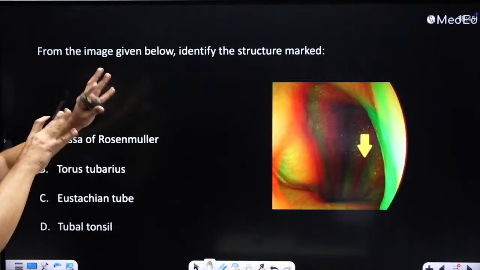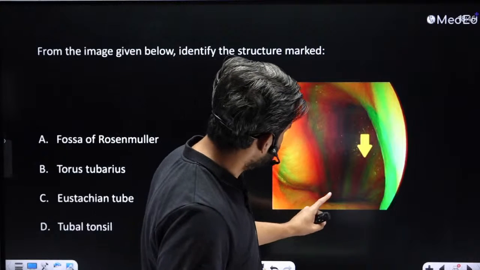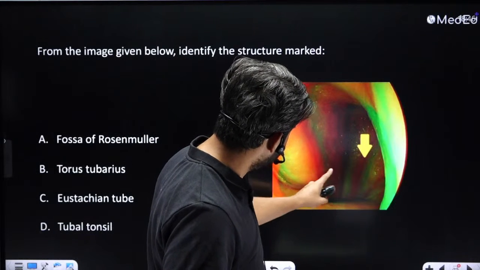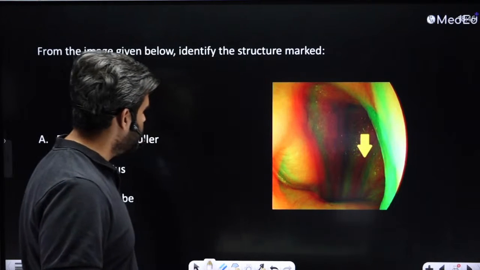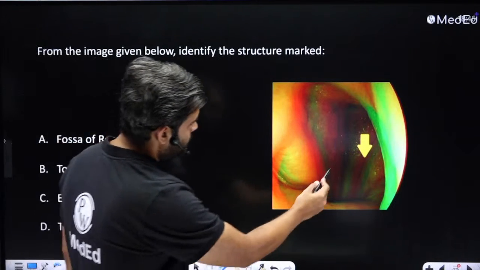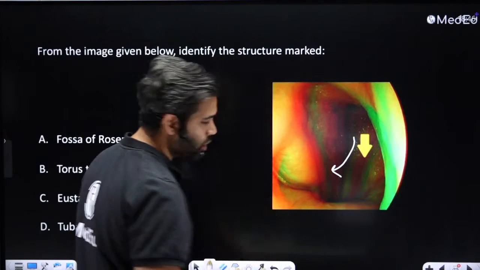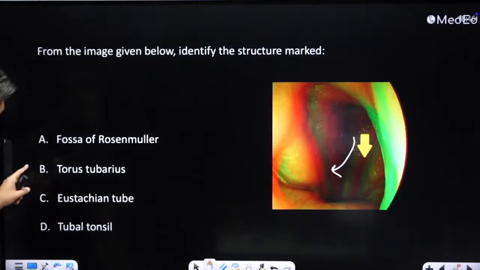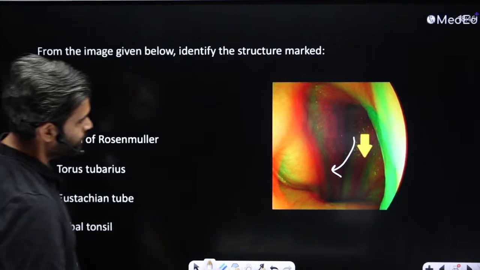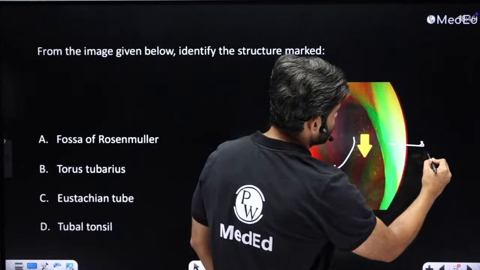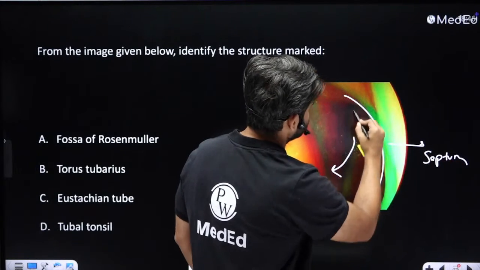From this 3D-like image given below, identify the structure marked. Okay. All right. So guys, I must tell you that this structure is not very clearly marked. I think they mean this structure here. All right. But what is the structure? Can you make out what this is? Fossa of Rosenmüller, torus tubarius, eustachian tube, and tubal tonsil. Okay, let me orient you. This is the nasal septum, back part, and this is the choana.